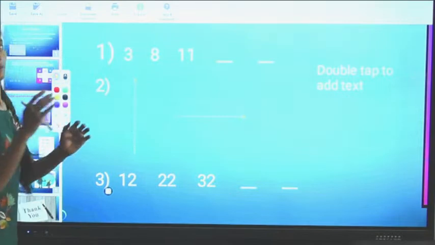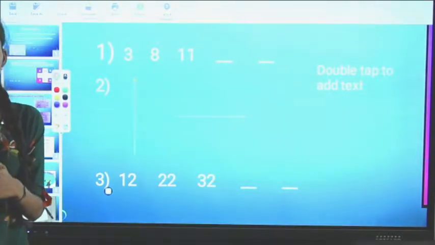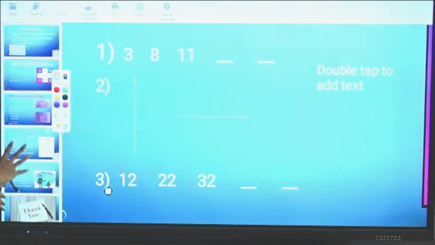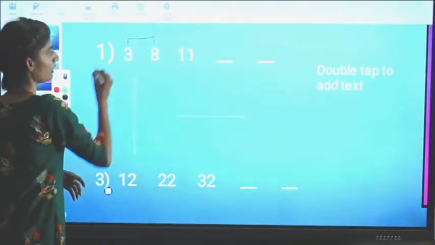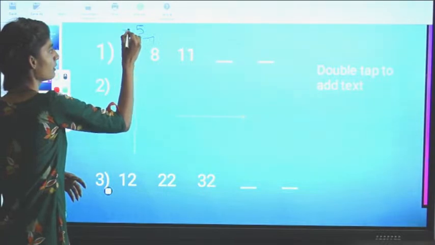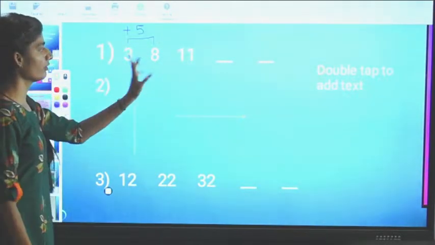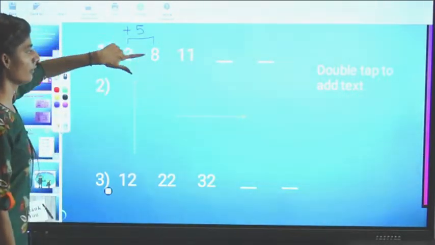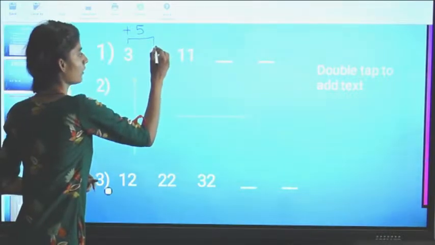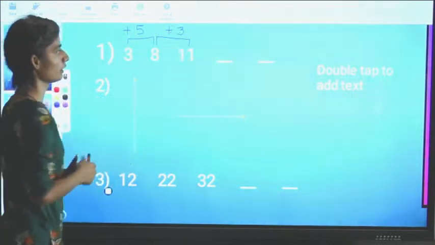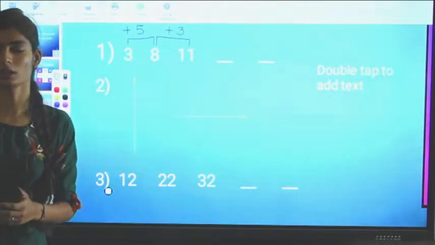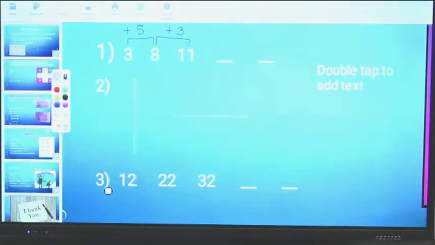First we have to concentrate on the difference between the numbers. The difference between 3 and 8 is 5. This means 3 plus 5 is 8. Now 8 and 11: the difference between 8 and 11 is 3.